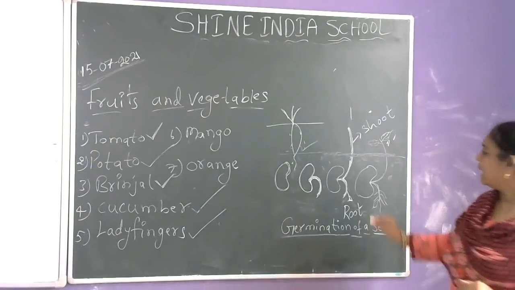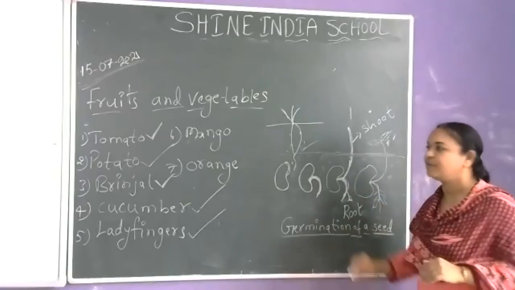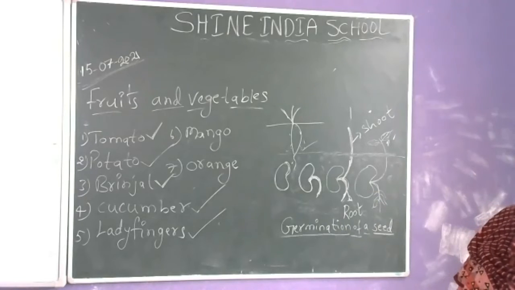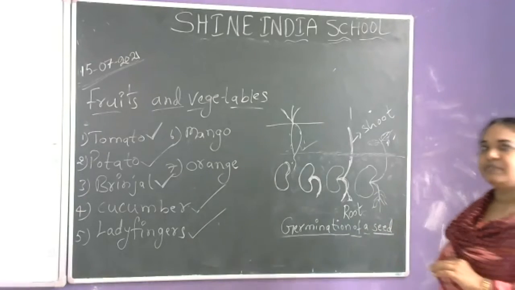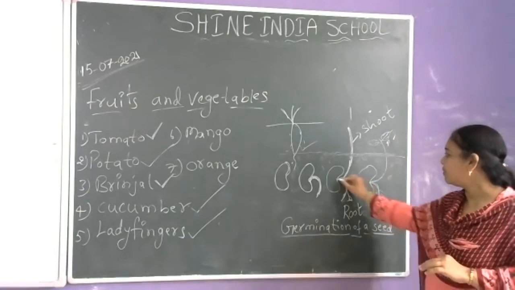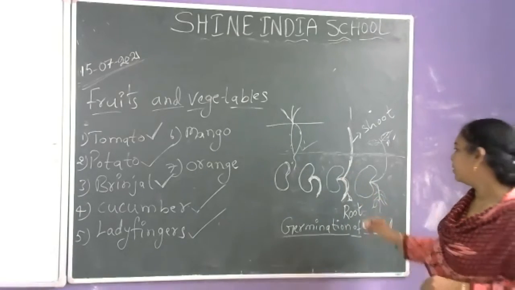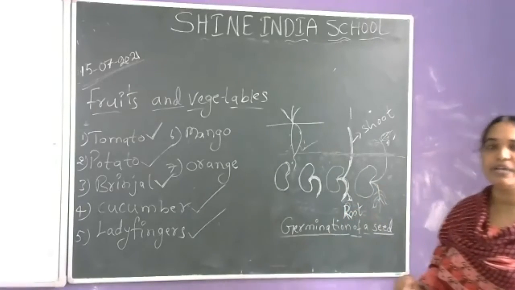Okay, shoot. Name the part which grows below the ground. Name the plant part which grows below the ground. Root. Very good. The part which grows below the ground is called root.